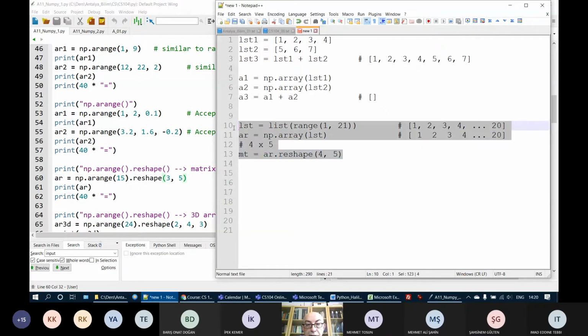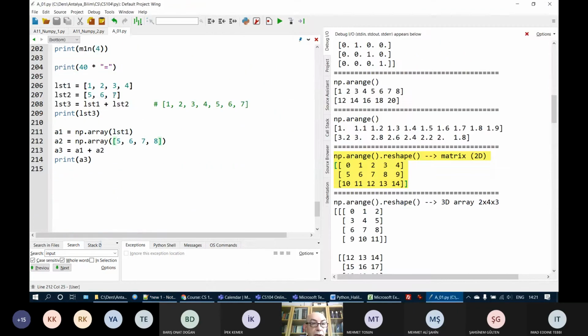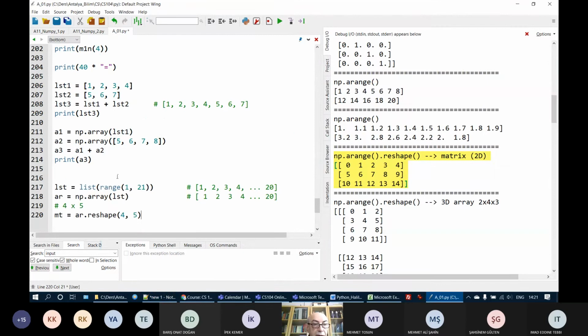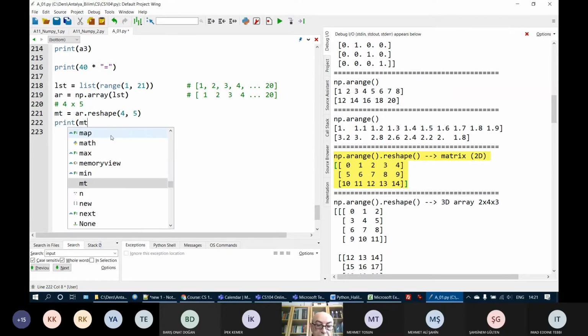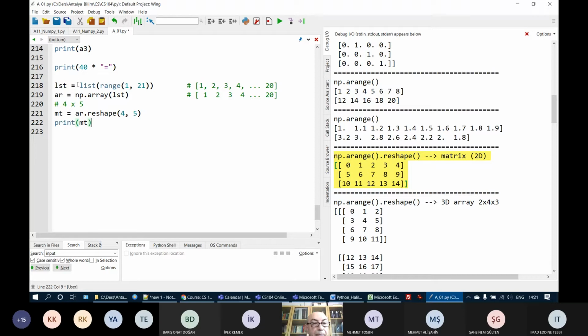So let's take these statements from here, Control C. I will go here and add to the end. Now I have this. Let's print this matrix. Here I have a list of 20 numbers. I create a NumPy array using this list, lst, and then I'm reshaping that, and I'm printing that.